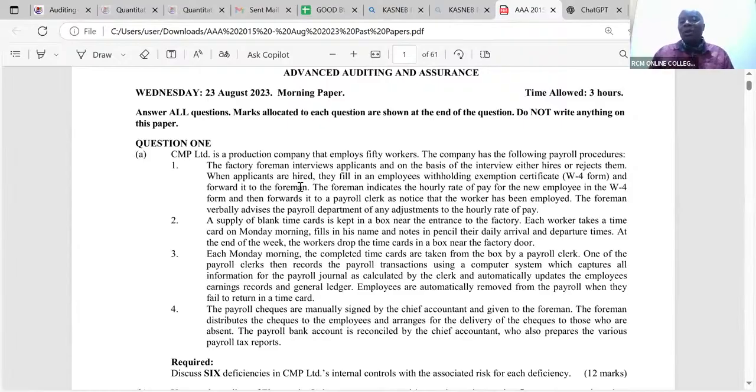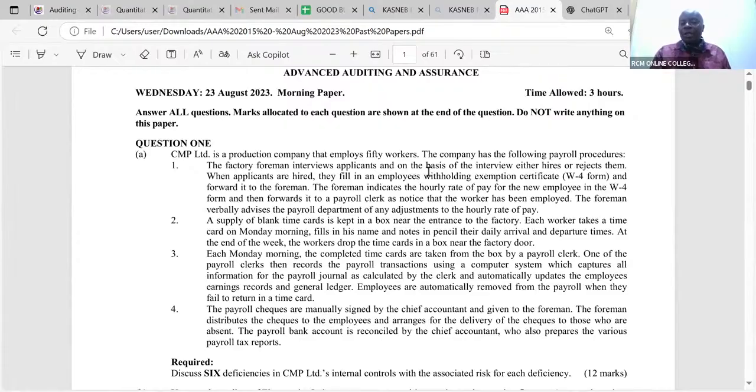This is not that small. This is a big company. The company has the following payroll procedures. The factory foreman interviews applicants and on the basis of the interview, either hires or rejects them. Just a foreman. Not HR.